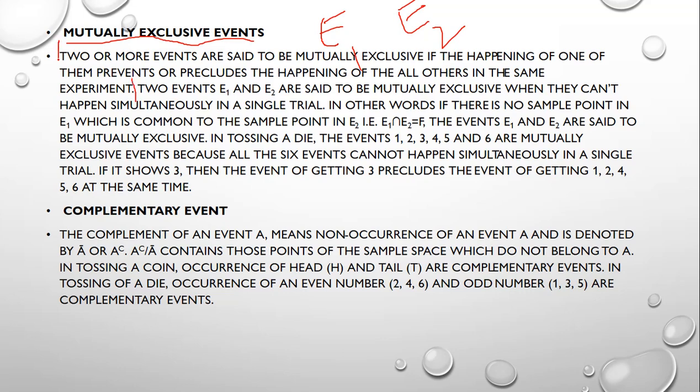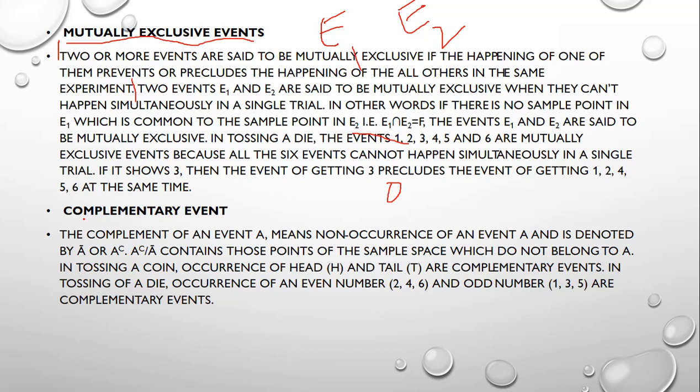No common points. Generally, we can say that if there are no common points between two or more sets, then it is mutually exclusive. Here, we will take one example. Again we take E1 and E2. Then the intersection of E1 and E2 in mutually exclusive events is always phi, or 0.